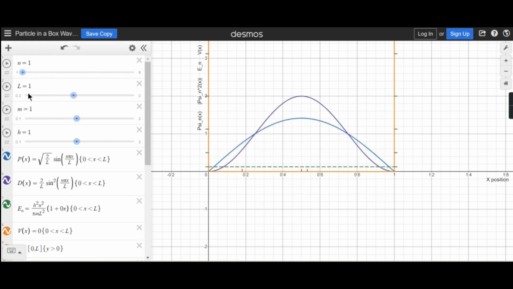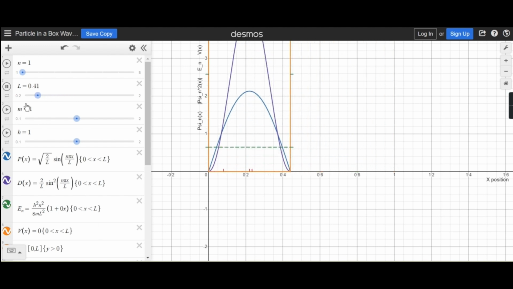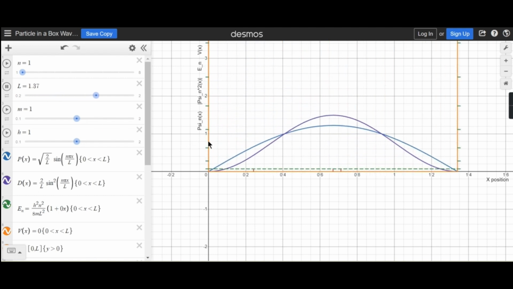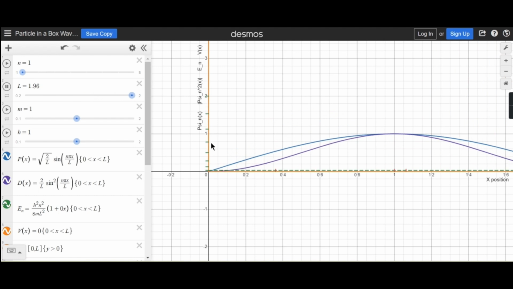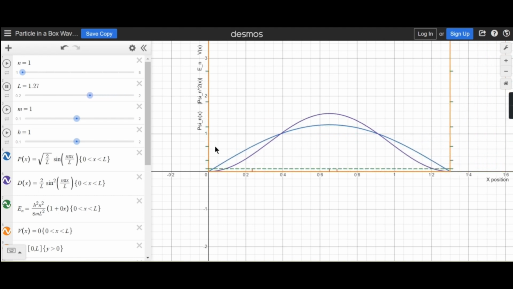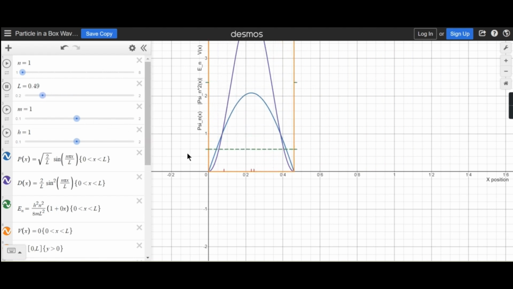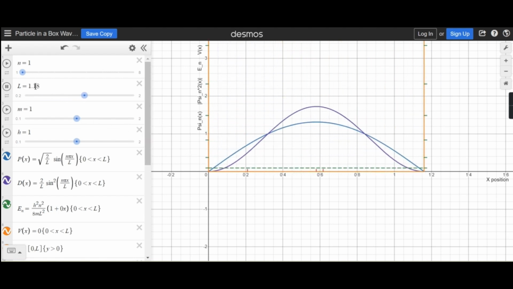For L, it is in the denominator, so there is an inverse proportionality with the individual energy states of the box. As L increases, the energy states become compact, but as you decrease L, the length of the box, the energy increases.